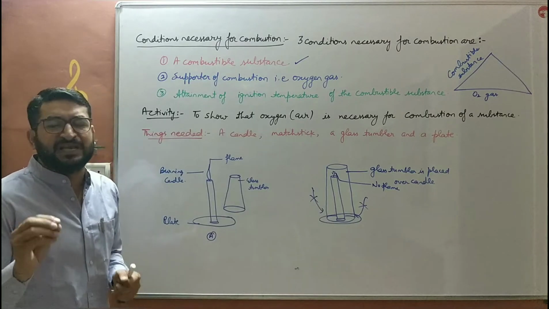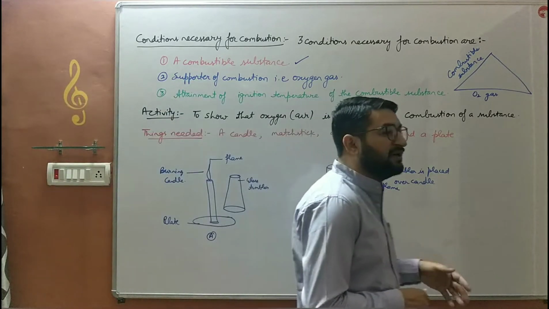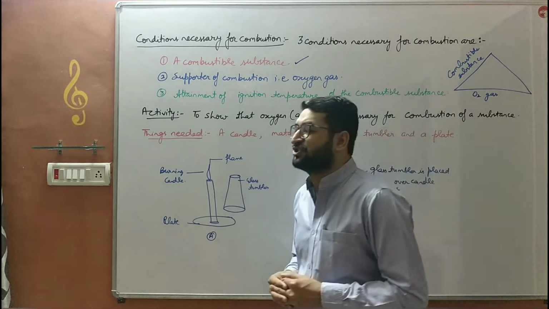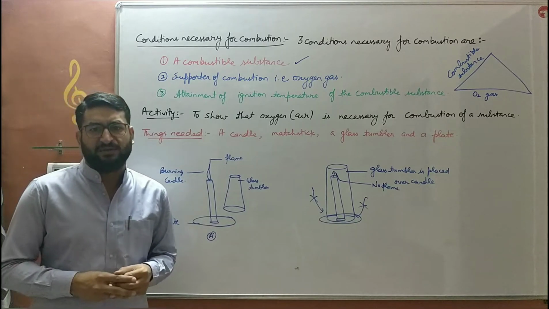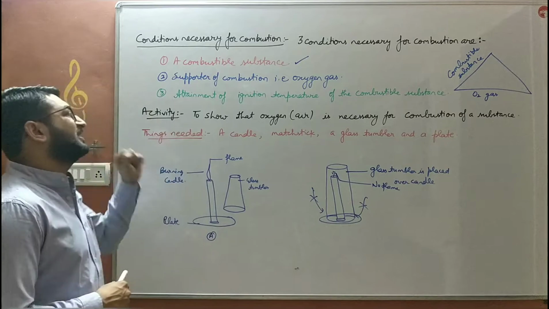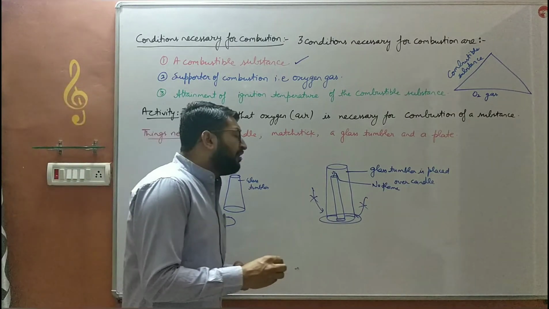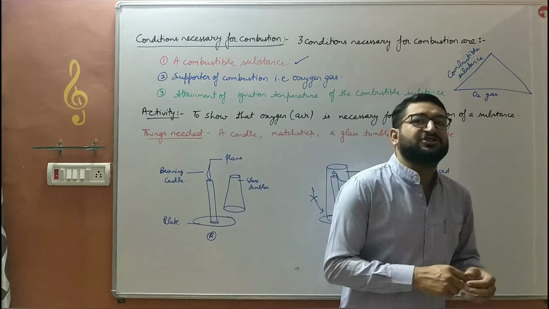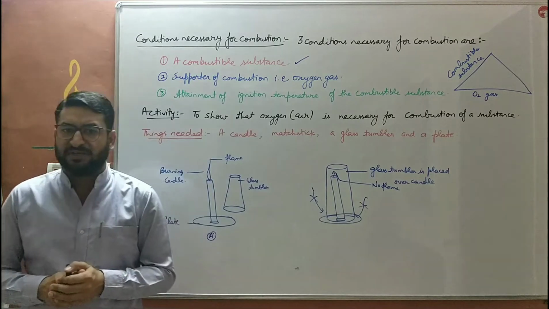So the conclusion of this activity is, oxygen is necessary for combustion of any combustible substance. Without or in the absence of oxygen, a substance does not burn. And the third condition which we are going to discuss is attainment of ignition temperature of the combustible substance. Now the question arises, what is ignition temperature?